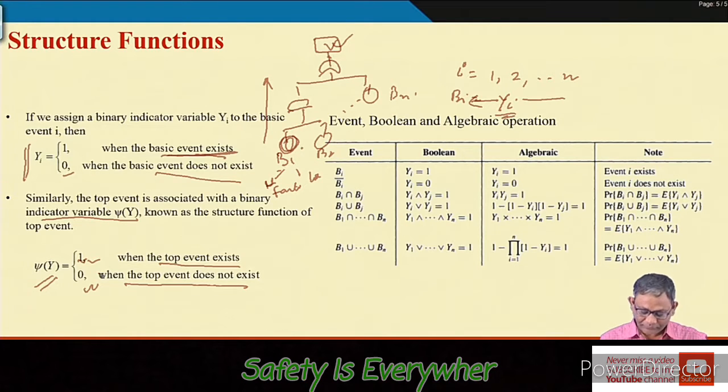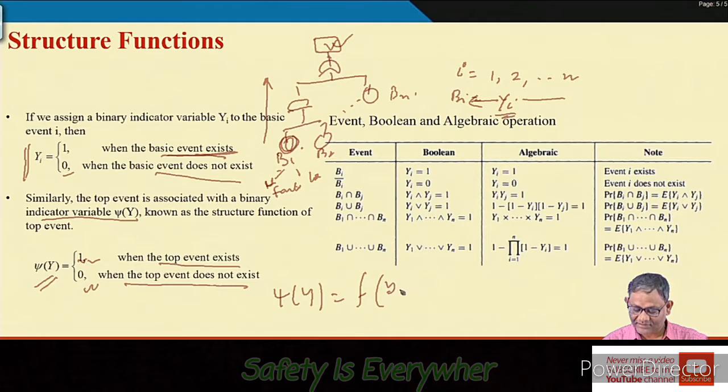So this is the definition. Now our sole purpose is that psi(y), the top event, will be a function of the basic events.